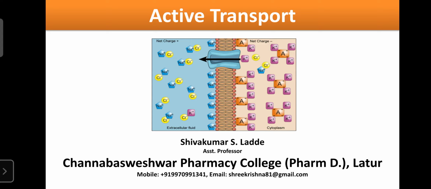Secondary active transport also transports a molecule with the help of a carrier protein. Certain proteins are present in the plasma membrane, and those protein substances act as carrier proteins or integral proteins. They are helpful for the movement of substances from extracellular fluid into intracellular fluid or intracellular fluid into extracellular fluid. So like that, active transport is mainly classified into two types, primary active transport as well as secondary active transport.